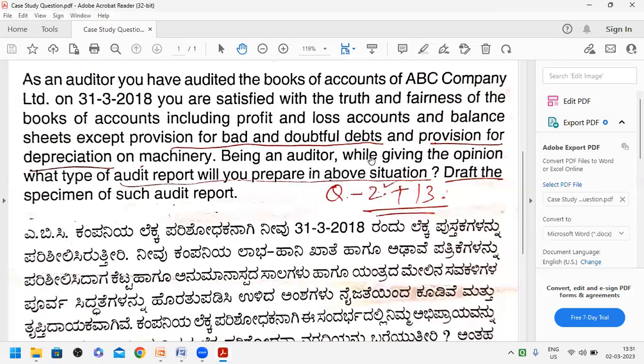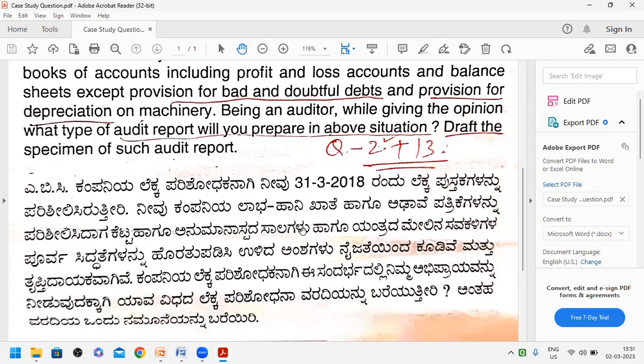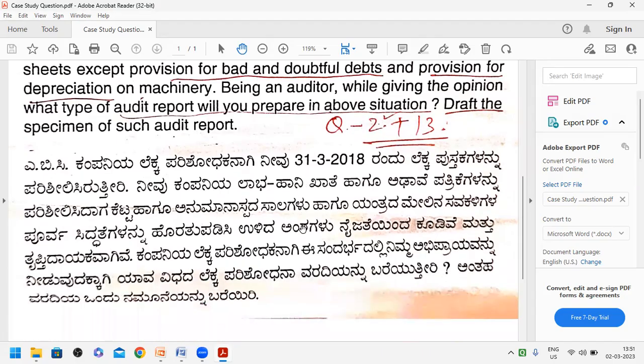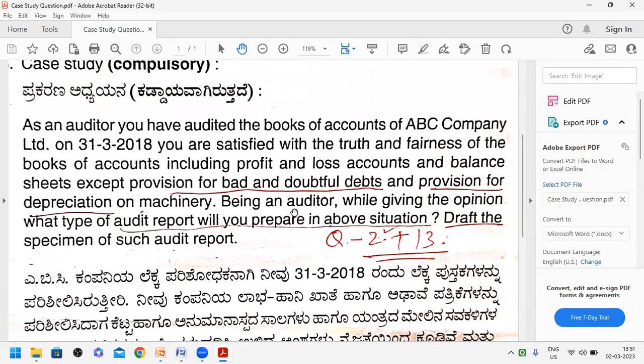For this question, which type of audit report will you prepare? For that, 2 marks are assigned. For the specimen copy, 13 marks are assigned. It is a total 15 marks question, okay. So in Kannada also the question appeared here. So how to write this? This is a question format.